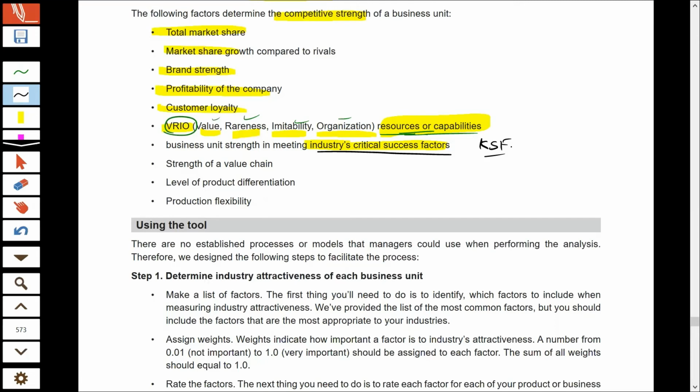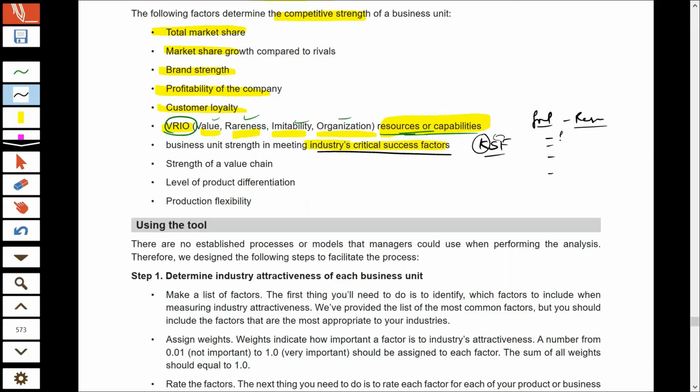I can give you an example of critical success factors. For example, in case of food industry or restaurant, there are some factors that every restaurant should provide. If they are not providing these factors, they would face failure. That's why some factors are regarded as key, that is important factors which are responsible for the success.